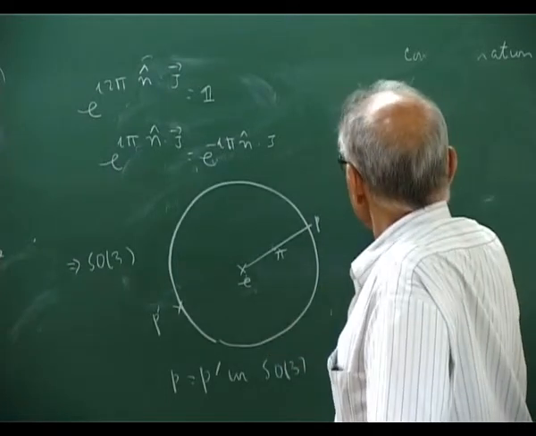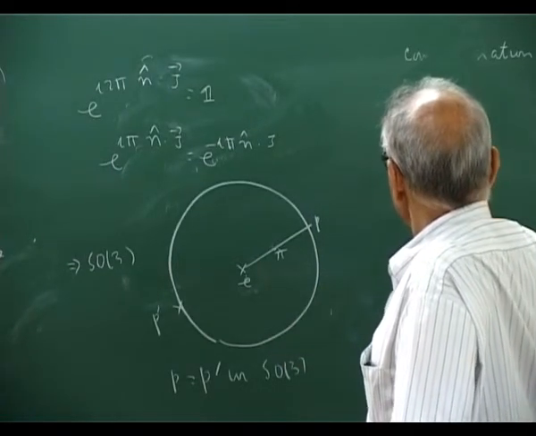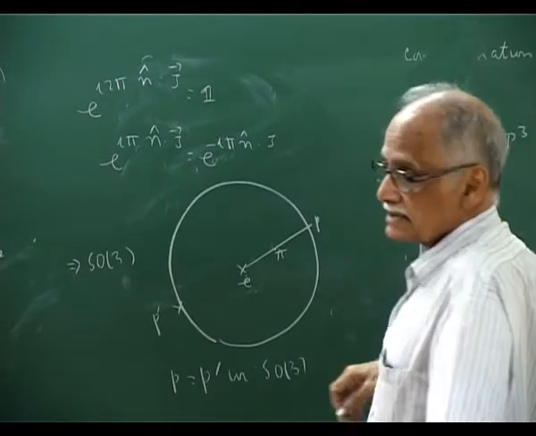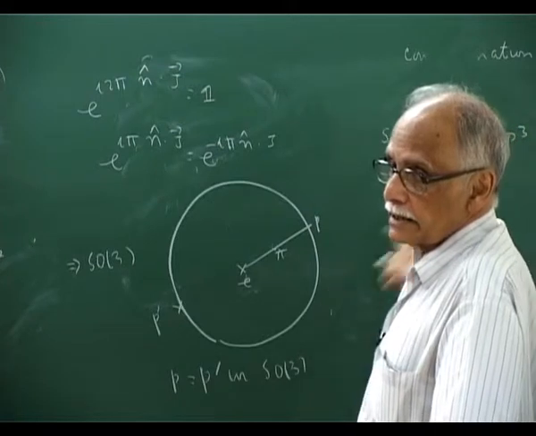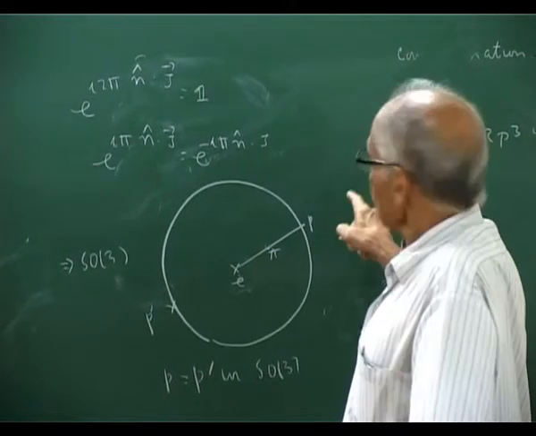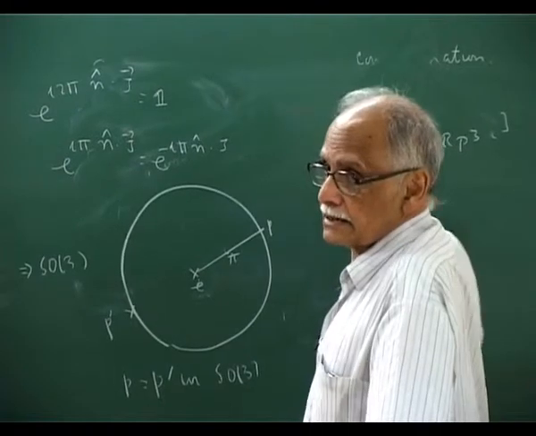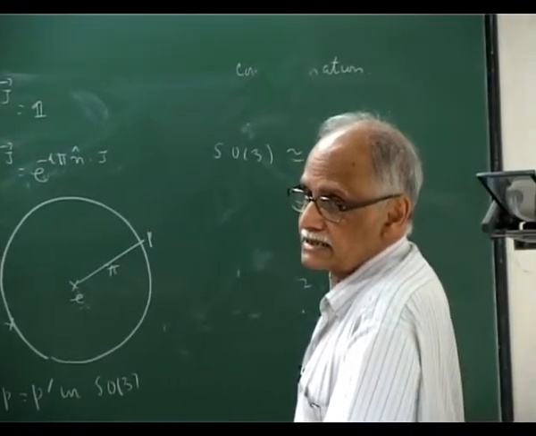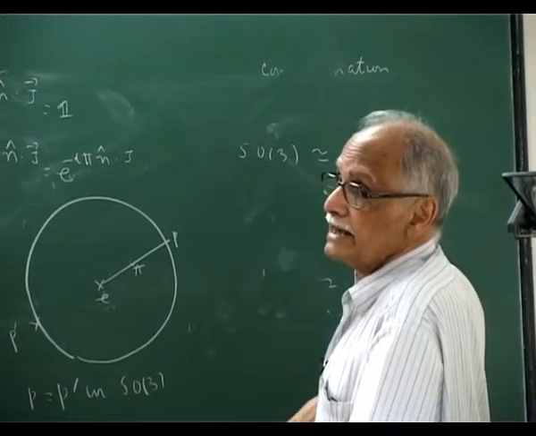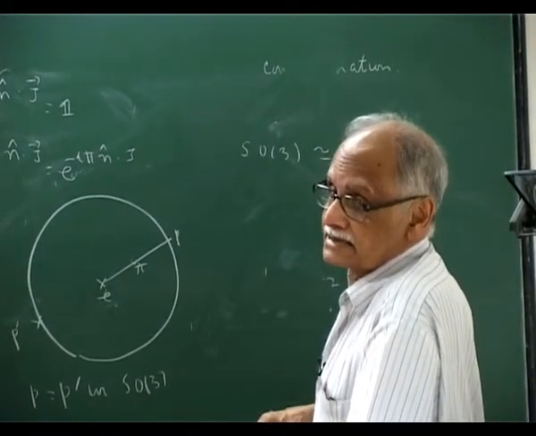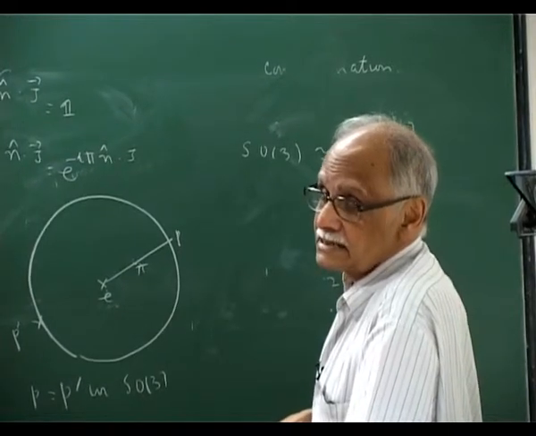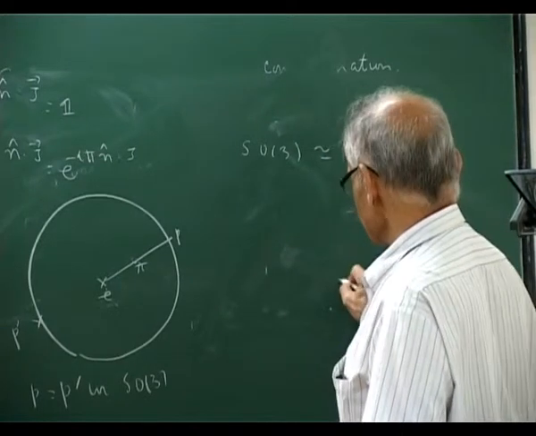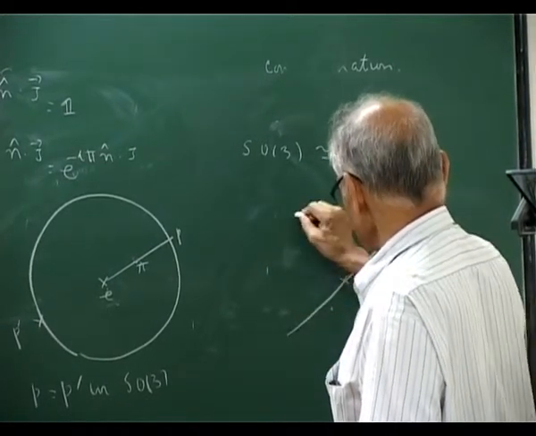Okay. SO3 is RP3. It's 3-dimensional, because this is a real dimension 3 space. It's not C, it's a real 3-dimensional space. So you take 1-dimensional subspaces in 4 real dimensions. Okay. So you take 1-dimensional subspaces through the origin.